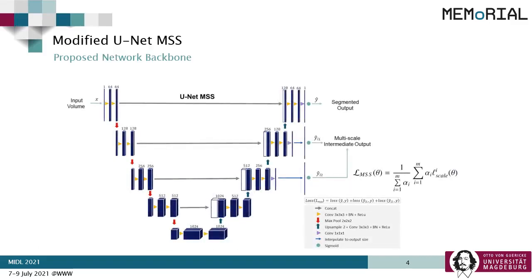Here we proposed a modified U-Net Multi-Scale Supervision model where the loss is calculated not only on the final output of the model, but also on 2 outputs of the internal layers. These additional outputs are first supplied to fully connected convolution layers, and then they are finally interpolated to have the same size as the output. All these 3 outputs are used for loss calculation, and a weighted sum of those losses is used as the final loss value, and then it is backpropagated.